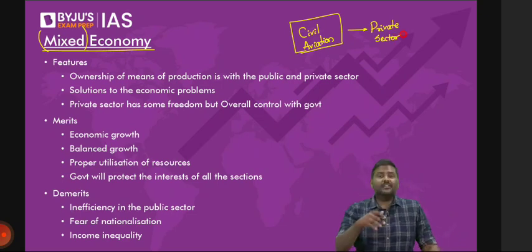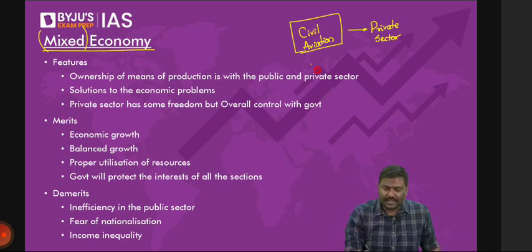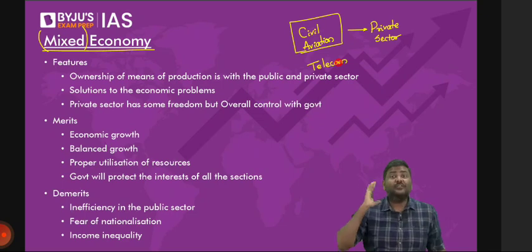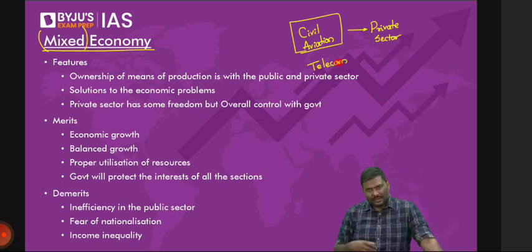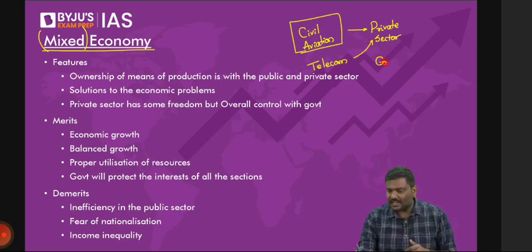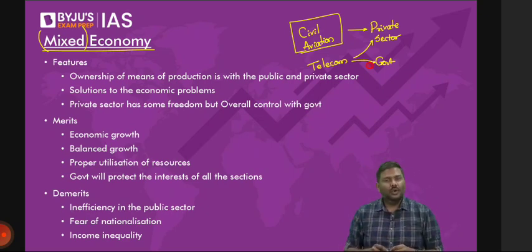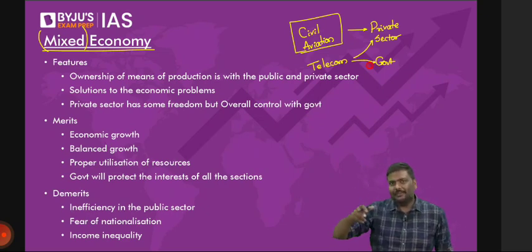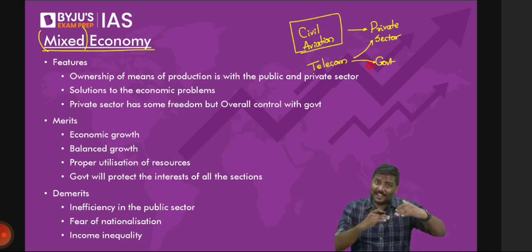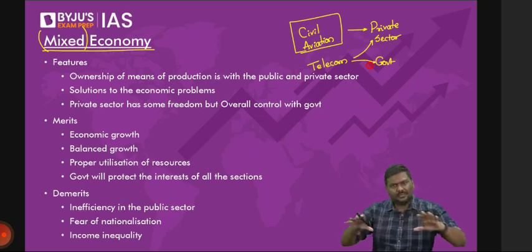Second one, let's take a simple example, telecom sector. Telecom is telephones, right? All of you use mobile phones. Don't you think in telecom sector, you'll see both private sector as well as the government? In telecom sector, private sector is present, government is present. So example, BSNL. Who owns BSNL? Government of India. Airtel, Jio, private sector. So have a look at this. Just understand. Remember examples. It's very easy to remember it. The concepts are not difficult. Connect it to examples, easier.